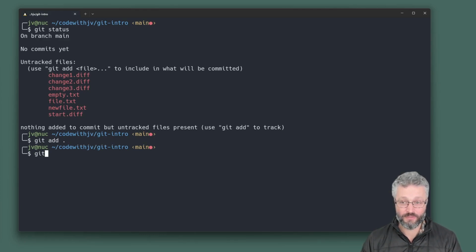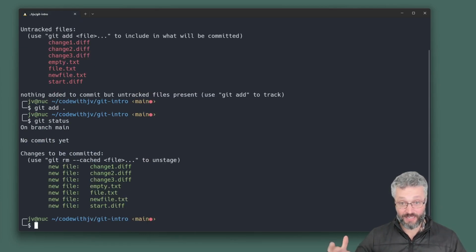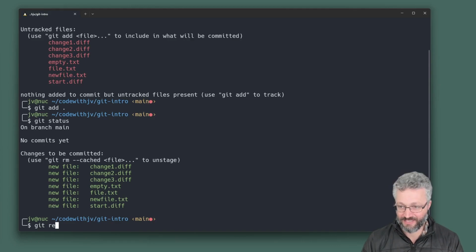Now, when I add them, it hasn't made a commit. It hasn't packaged them up into a diff. It's just got them ready to. And this is called staging your changes. You're getting a bunch of changes and you're saying, I want these to be saved when I do my next commit. I could say, oh, what's this new file stuff? Reset, new file.